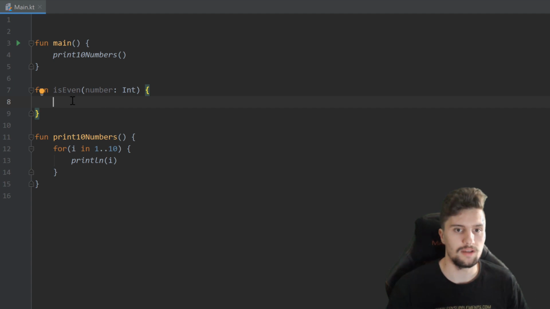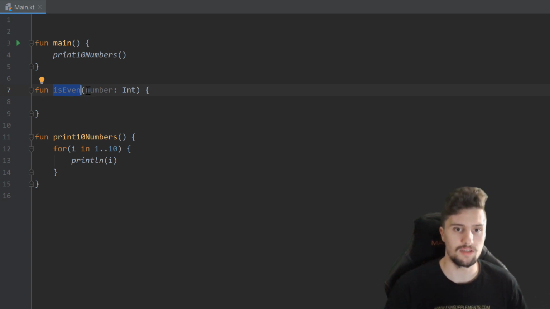And now inside of this function, we can access the number that we pass as a parameter. But this function should actually also return something, because we pass this number from the outside and we want to check if that number is actually even or not. And then we also want to be able to get the result of our isEven function from the outside. So we want to know if that is actually an even number or not. And that is where so-called return values come into play. So our function can actually return something.